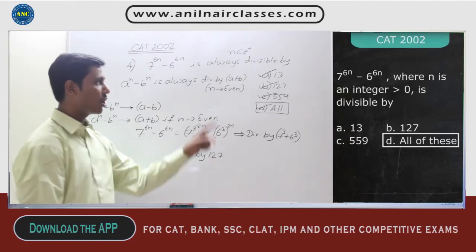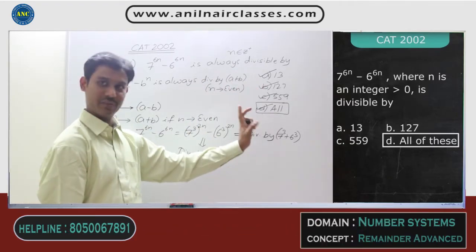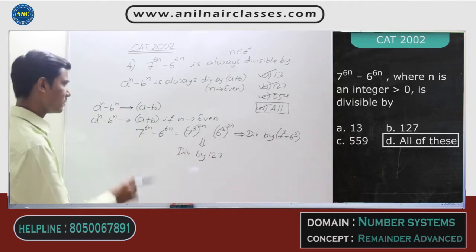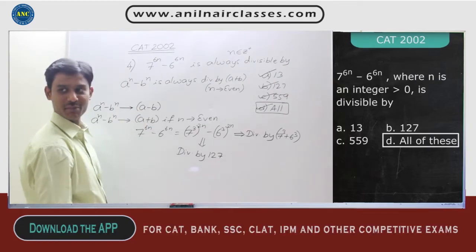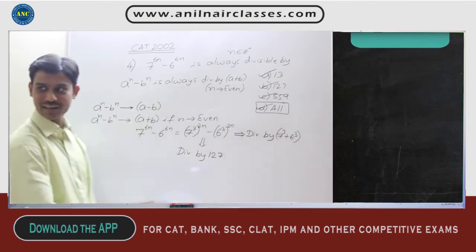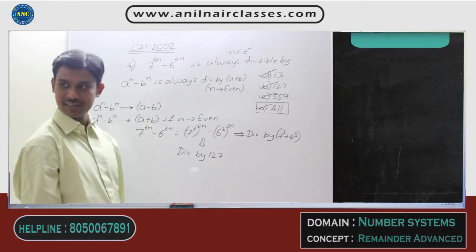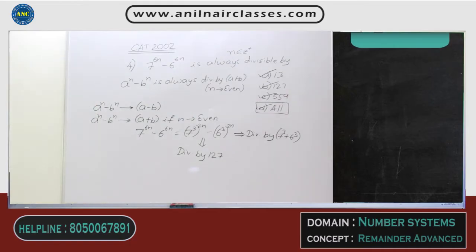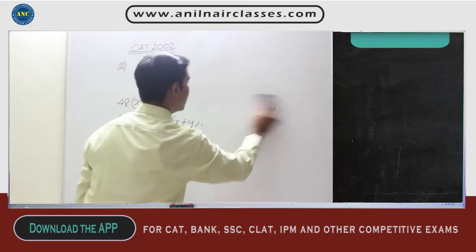Getting the idea? It is not only 13, sir. It is also divisible by the other two numbers. The answer should be all. Idea clear? It's a classical problem where you can make use of the corollary of a power n plus or minus b power n. These are the three notations we have used in this problem. Please write this down. In fact, we have solved this question in our regular class also, if I remember right. Clear, right, sir? It's a very easy question. Do not make it complicated.